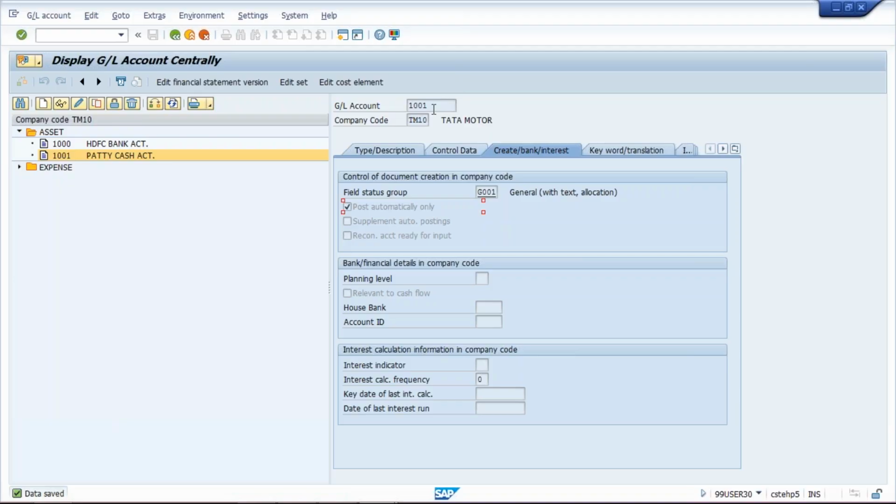There we have entered the GL account manually. Manually we have to enter whichever GL you want debited on the debit side, and whichever GL you want credited on the credit side.